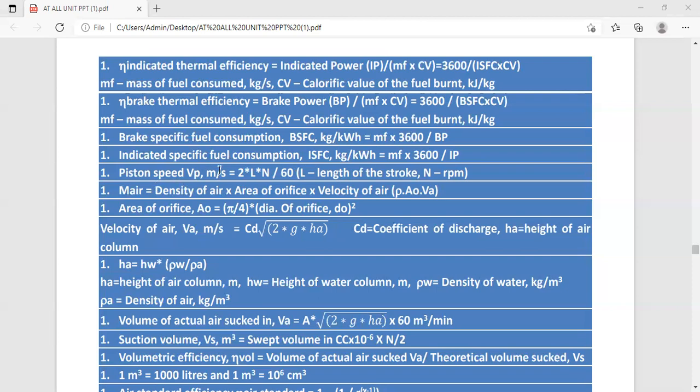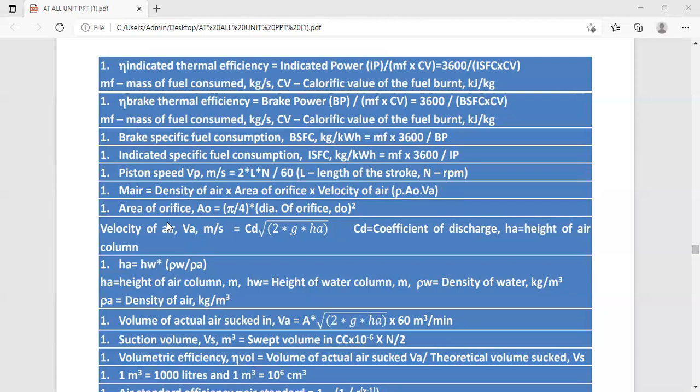Next, piston speed. Piston speed is equal to VP, which we are going to calculate in meter per second, that is 2LN divided by 60, where L is the length of the stroke and N is the RPM. Next, mass of the air is equal to density of air into area of orifice into velocity of the air, that is rho A O VA. So rho is the density, AO is the area of orifice, and VA is the velocity of the air.